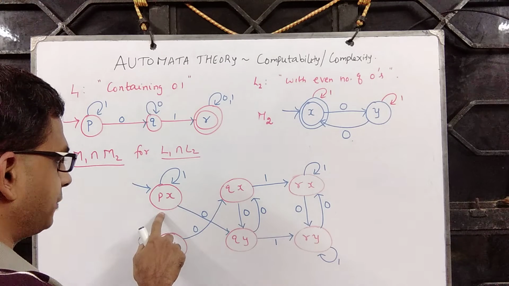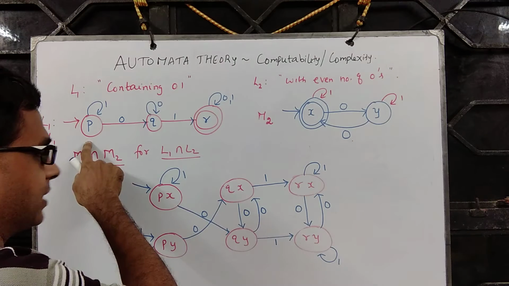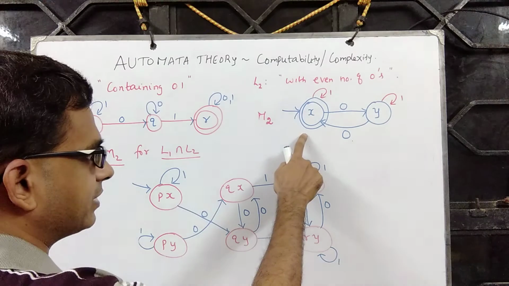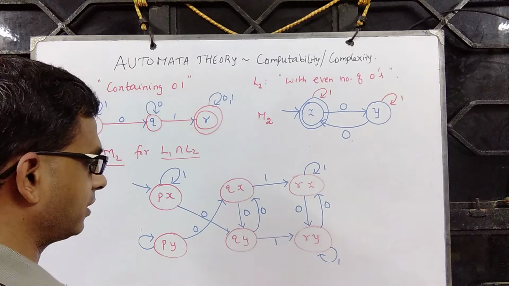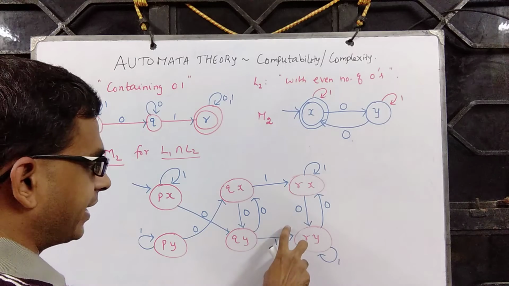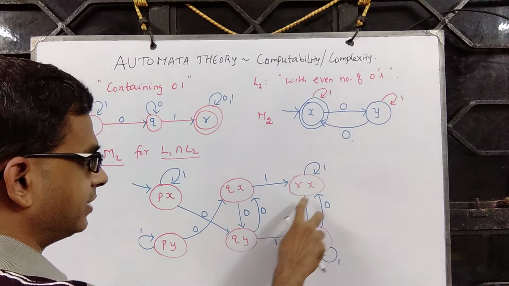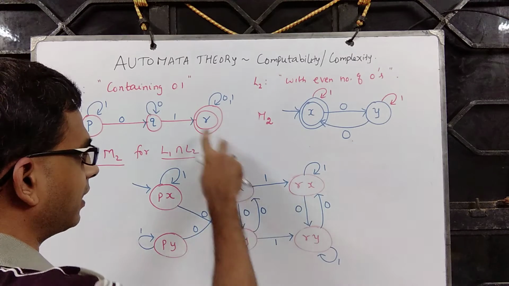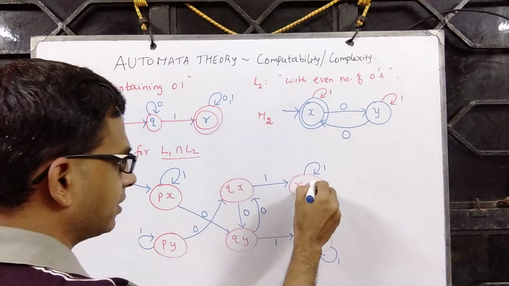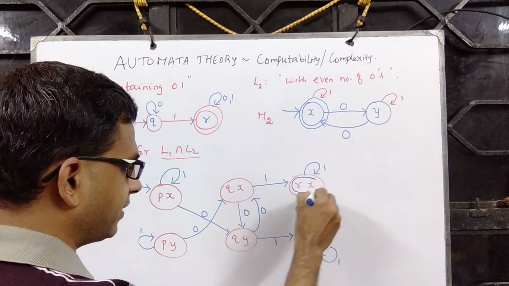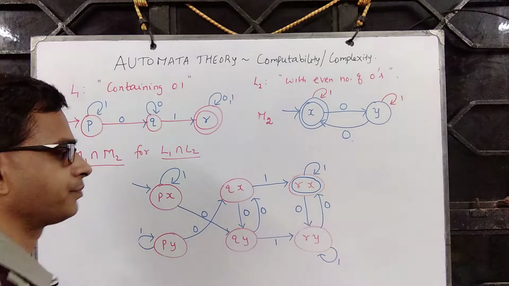The start state is px because the start state of this one is p and the start state of this one is x. So the final state of this is the state that has r and x. So this becomes our final state.